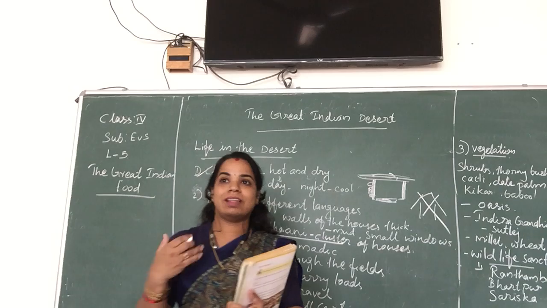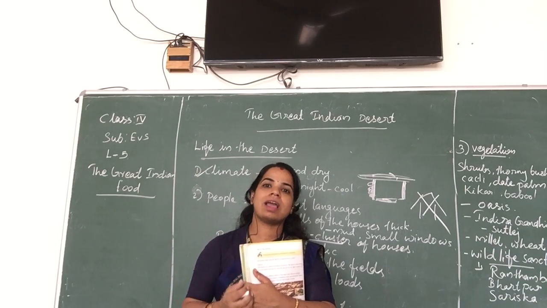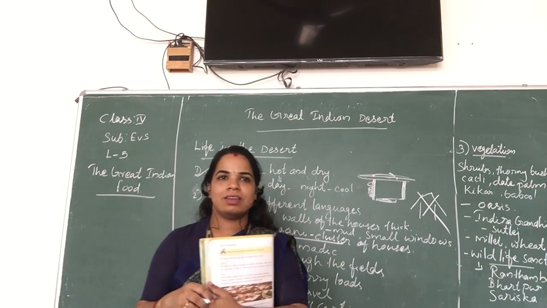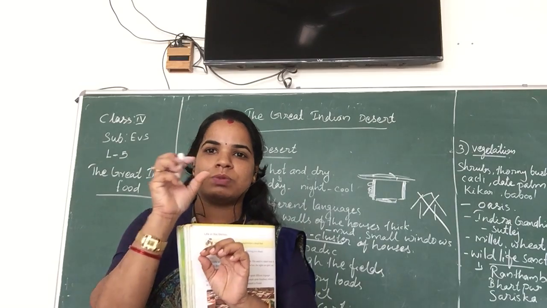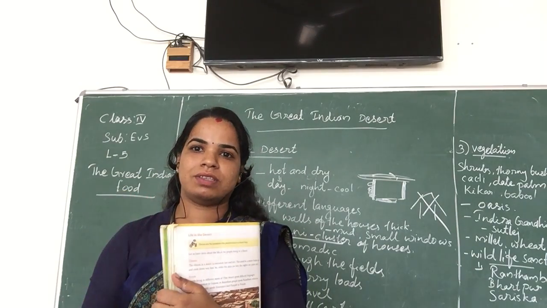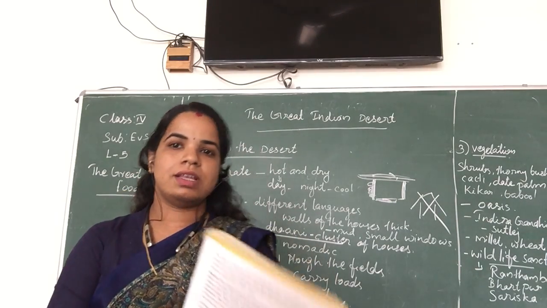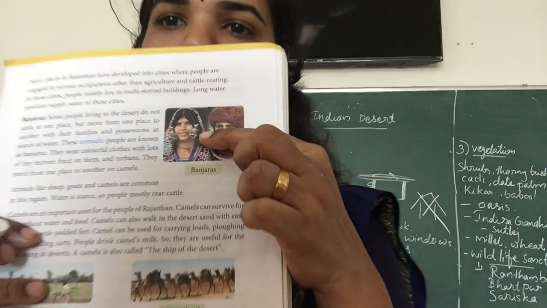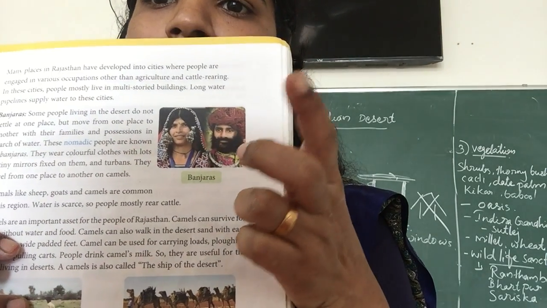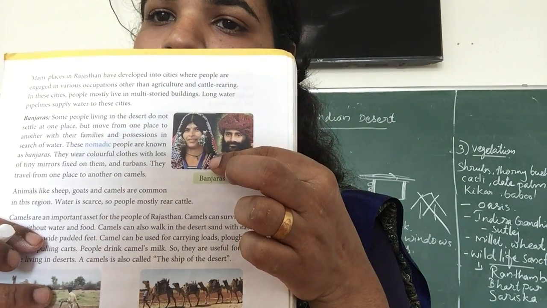We know that they wear very colorful dress. We also like that Rajasthani dress. You can see on the cloth a lot of small pieces of mirror fixed on it. They wear very attractive colorful dress, and they also use many jewels. This type of people are known as the Banjaras.